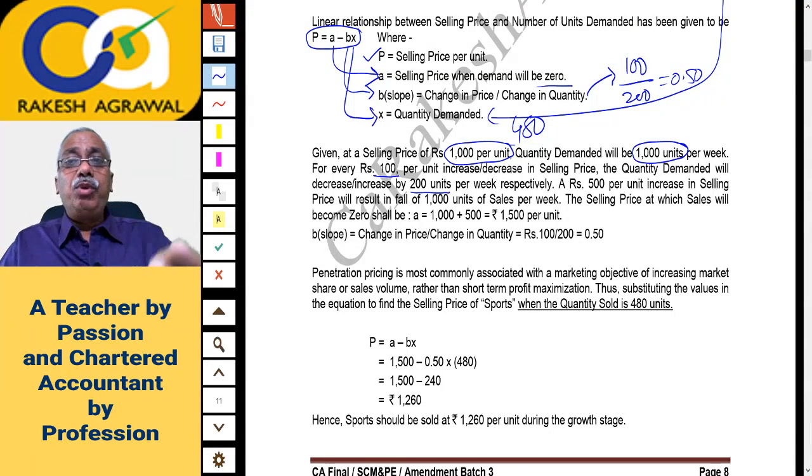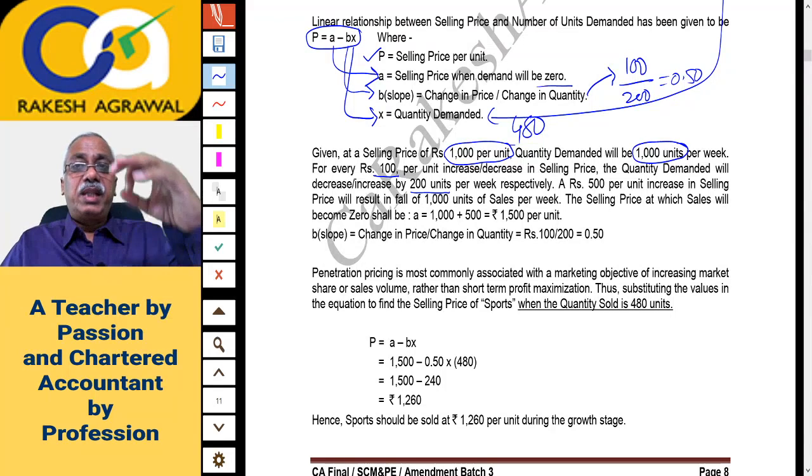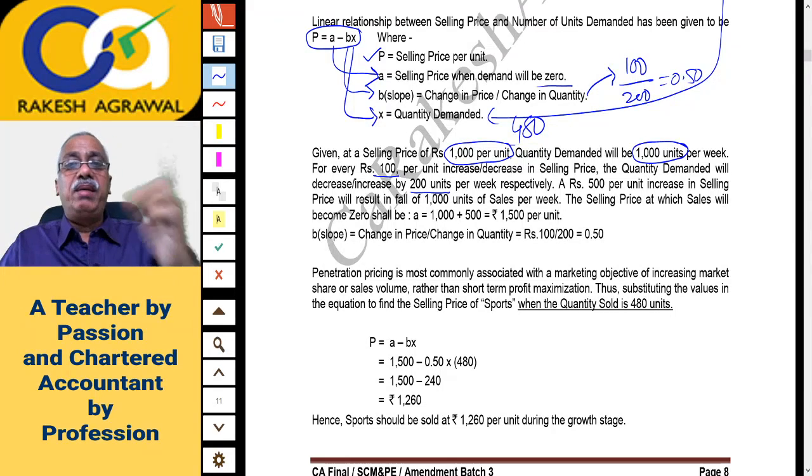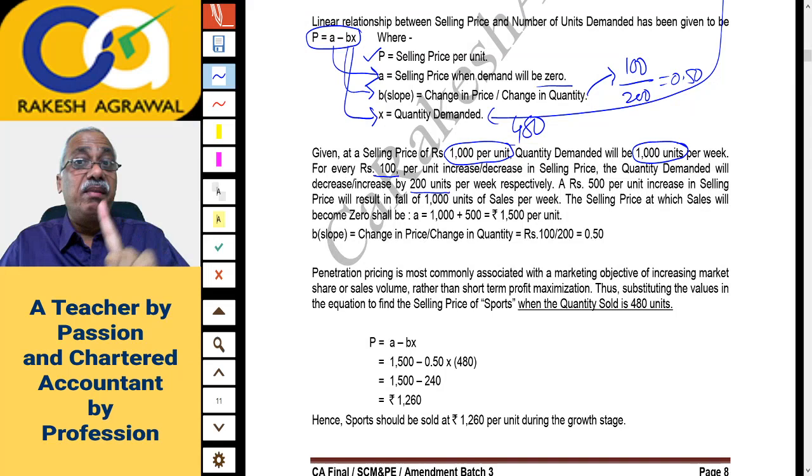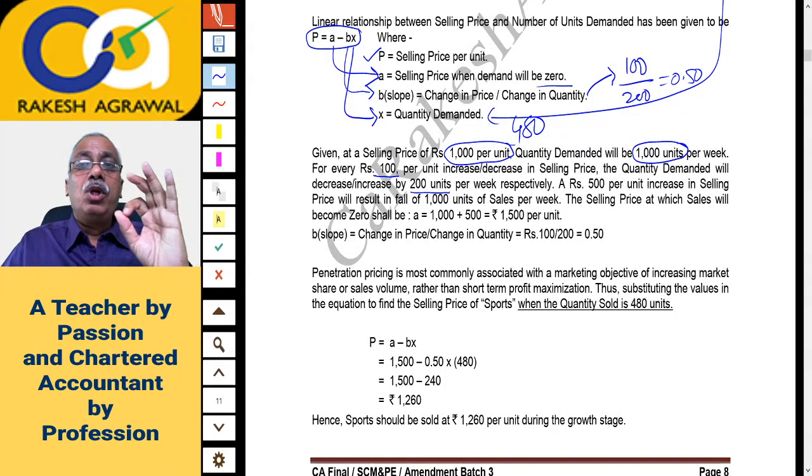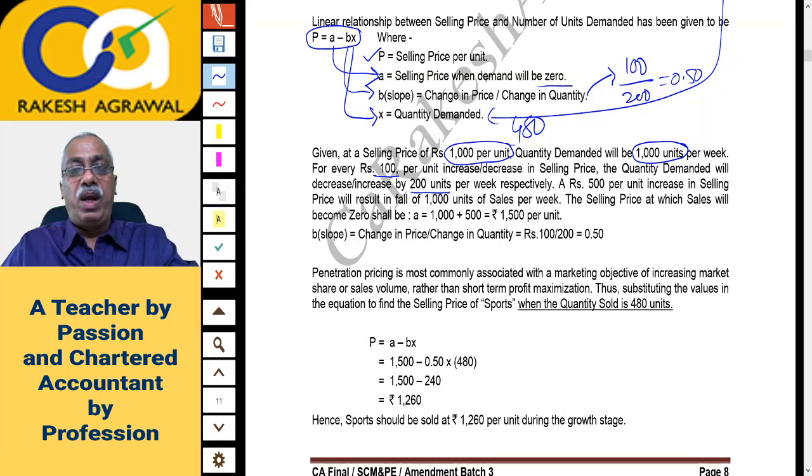It means if you increase the sales price by 0.5, the quantity demanded will decrease by 1 unit, because you are doing 100 divided by 200, rupees 100 divided by 200 units. So you will get price fluctuation for each unit. If you increase the price by 0.5, the quantity will decrease by 1. If you further increase the price by 0.5, the quantity demanded will decrease further by 1.